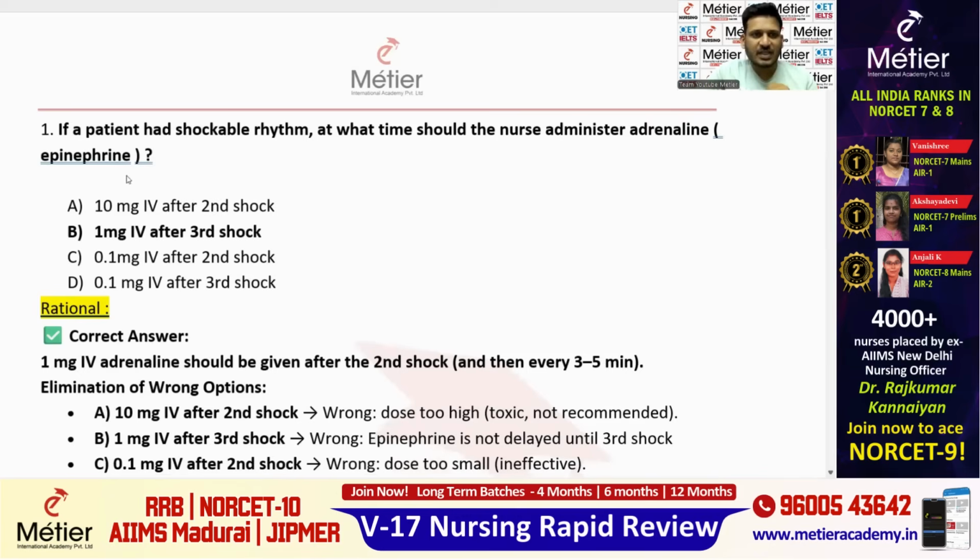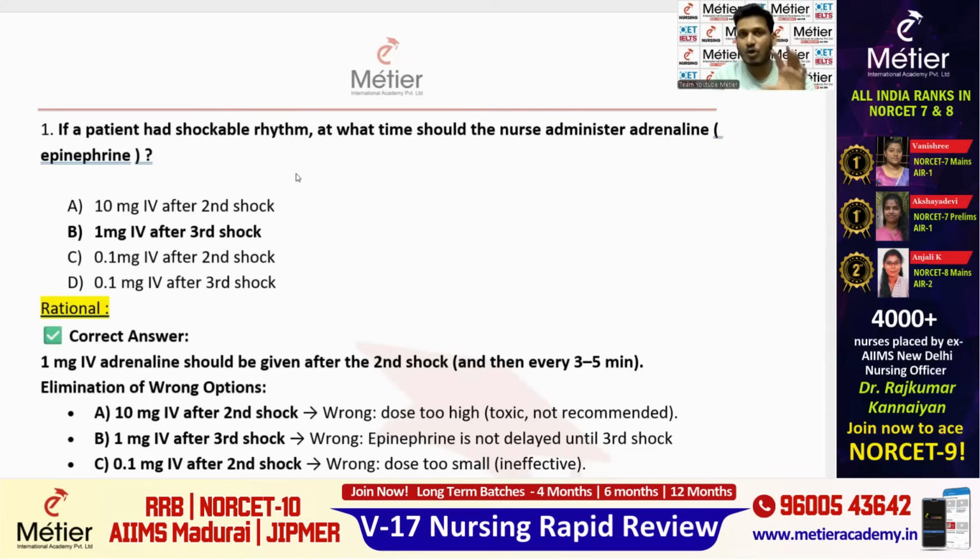The first question is, if a patient had a shockable rhythm. Always when you are reading the question, I used to tell the students, you have to find out the key point. If you know the key point, you can easily grasp the answer. If you follow this strategy, it will be very easy for you to solve the question very fast. Instead of wasting time reading the question again and again, just check for the key points. For example, in this question, if a patient had a shockable rhythm, at what time should the nurse administer adrenaline? Two key points are there.